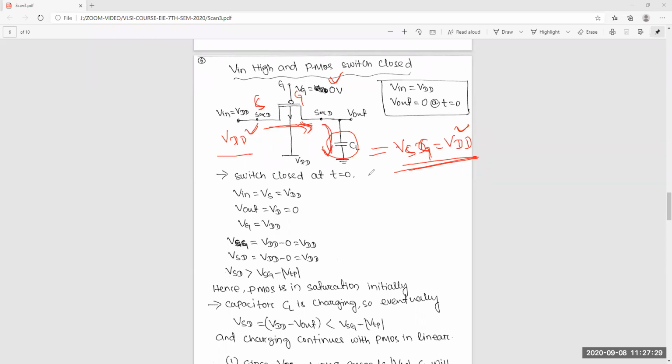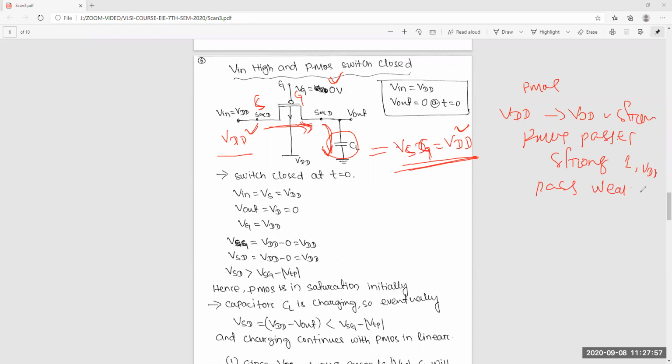Yes. So remember for PMOS, if you are giving VDD at the input, you are getting VDD at the output. That means strong. So PMOS passes strong 1, or strong VDD, and passes weak 0.